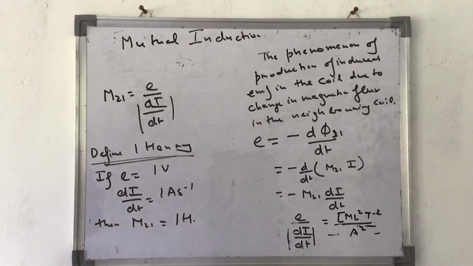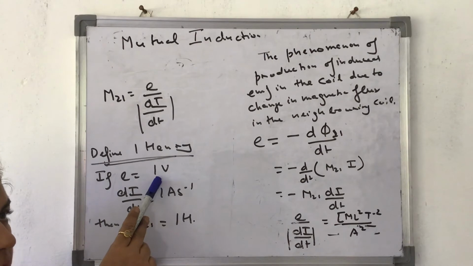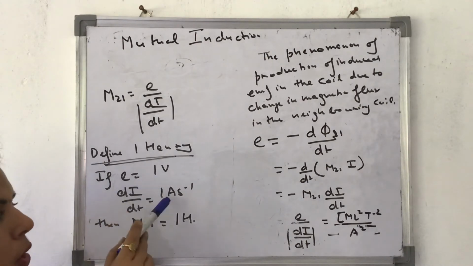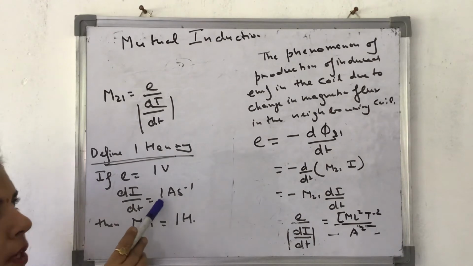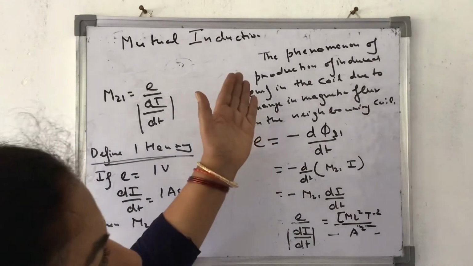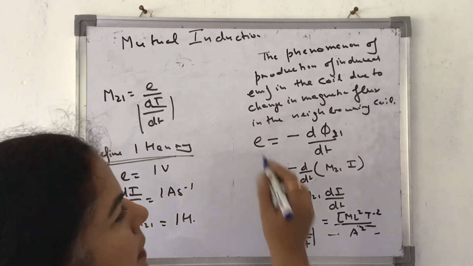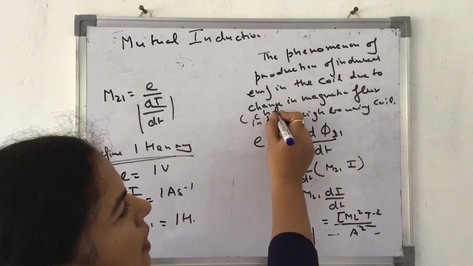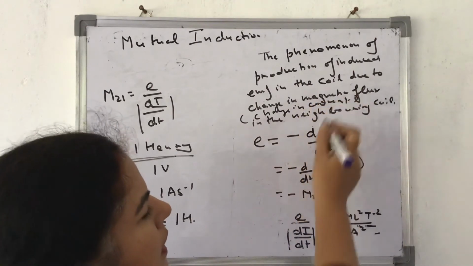1 Henry is a mutual inductance between two coils if 1 volt of induced EMF is produced in the second coil due to a rate of change of current of 1 ampere per second in the first coil. So here the phenomenon is the production of induced EMF in the coil due to change in magnetic flux. Basically, it is the change in current which we are considering, because of which there will be change in magnetic flux in the neighboring coil.